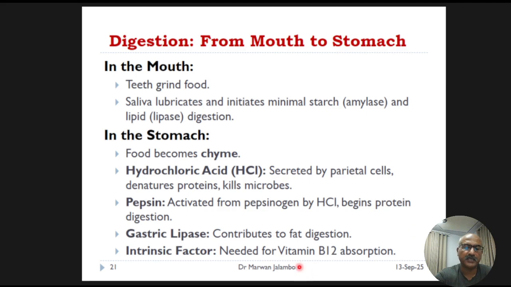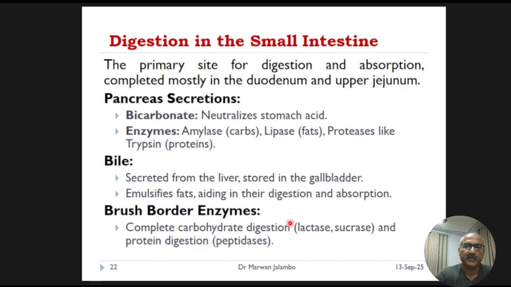From the hostile acidic environment of the stomach, the chyme is slowly released into the main event, the small intestine. The small intestine is where the vast majority of digestion and absorption occurs. As the chyme enters, it's met with a flood of secretions: the pancreatic secretions, sending in bicarbonate to neutralize the acid, and a cocktail of powerful enzymes to break down carbs, fats, and protein.